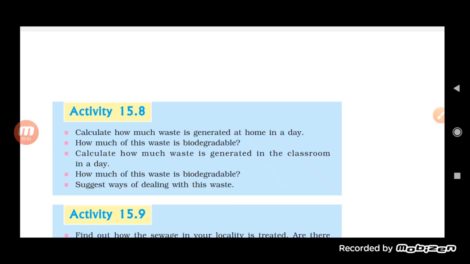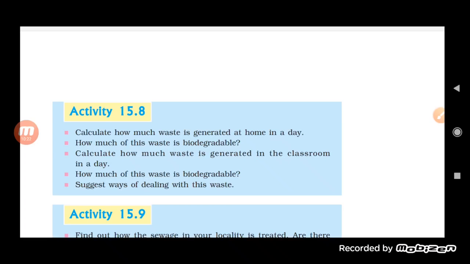Here, as you can see in activity 15.8, it is written: how much waste is generated at home in a day? We have seen a lot of waste generated at home. That will be kitchen garbage, paper, vegetable peels, spoiled food.